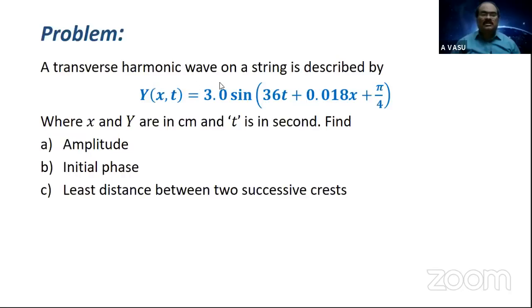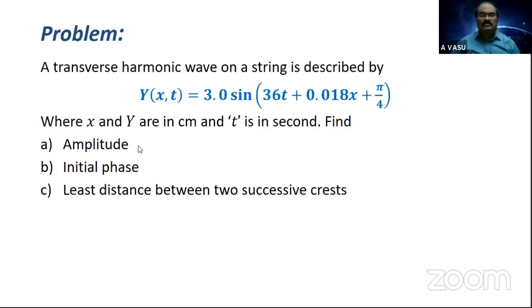A transverse harmonic wave on a string is described by y of x,t equal to 3.0 sine (36t + 0.018x + pi by 4), where x and y are in centimeters as they are related to displacements, and t is in seconds.